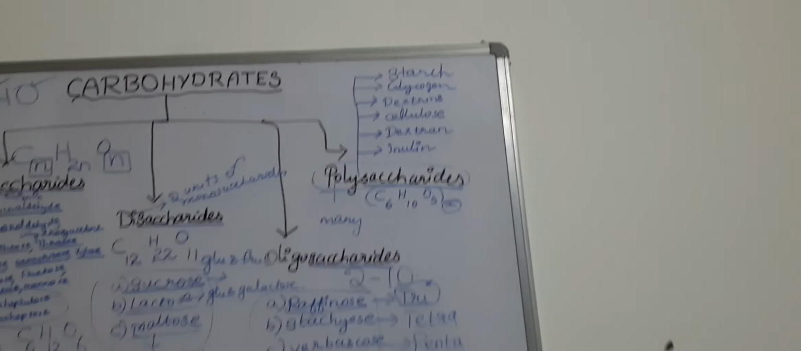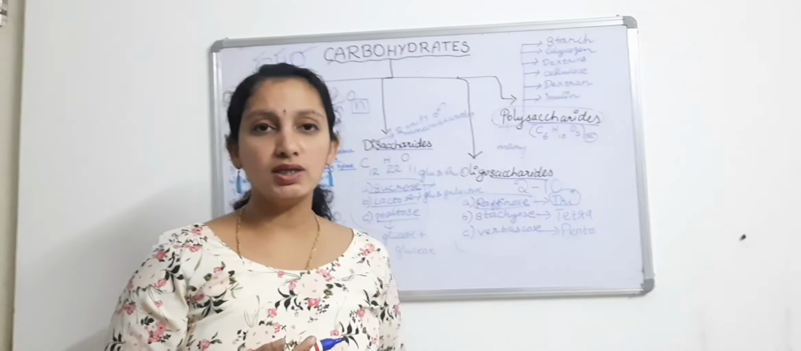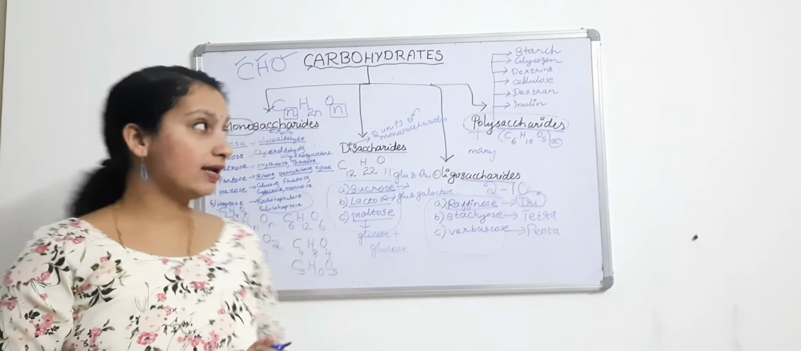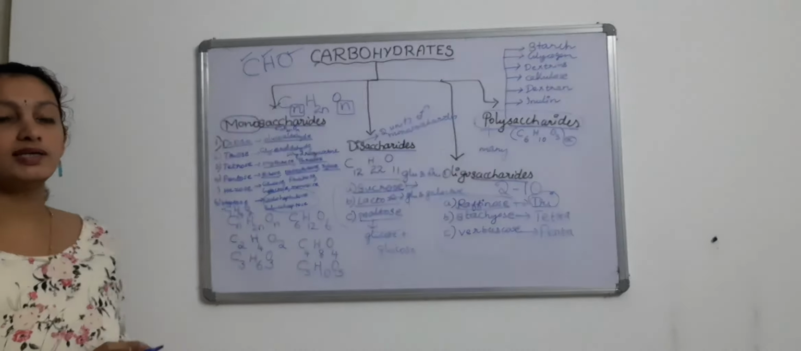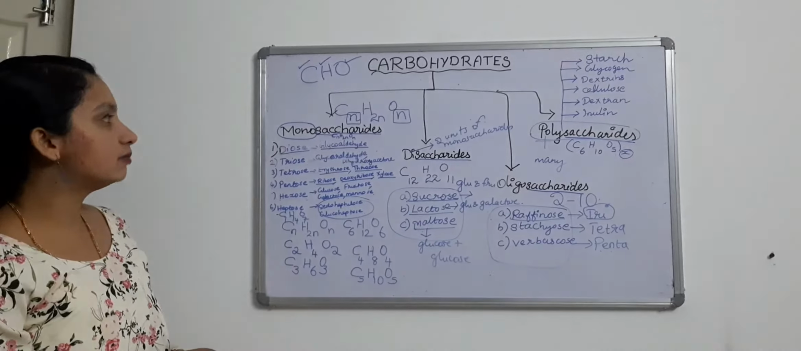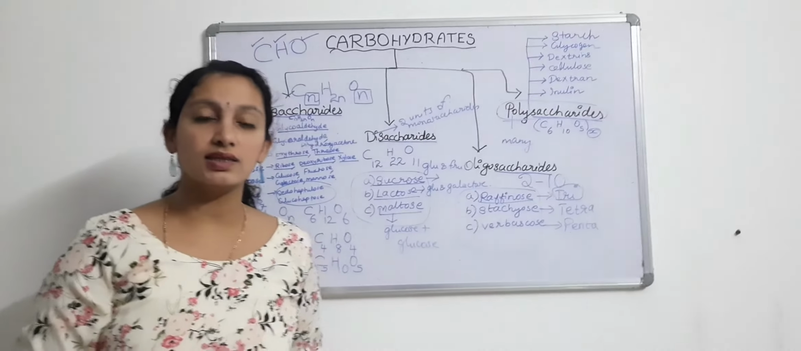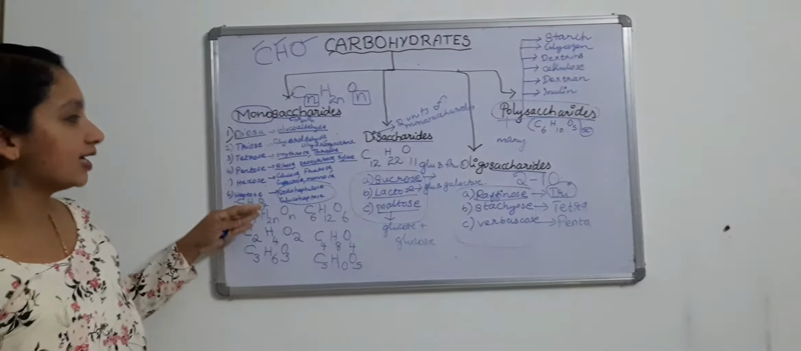So in today's video we have seen what carbohydrates are, what is the importance of carbohydrates, and how these carbohydrates are classified based on the number of sugar units as monosaccharides, disaccharides, oligosaccharides and polysaccharides, and you have to remember the examples given